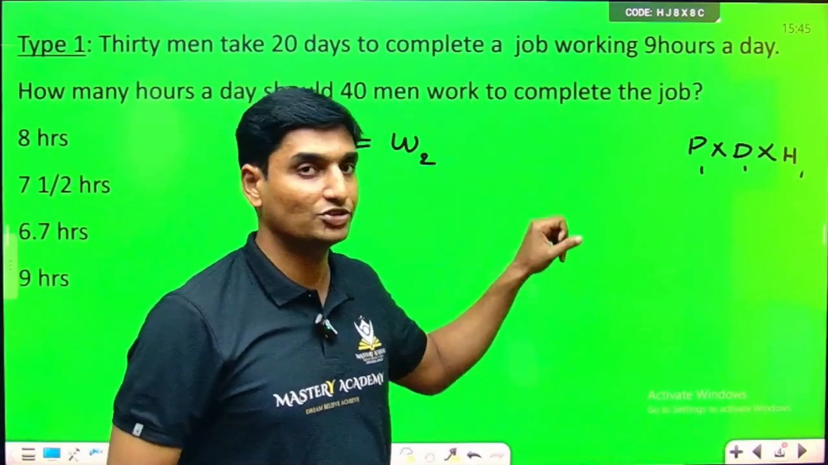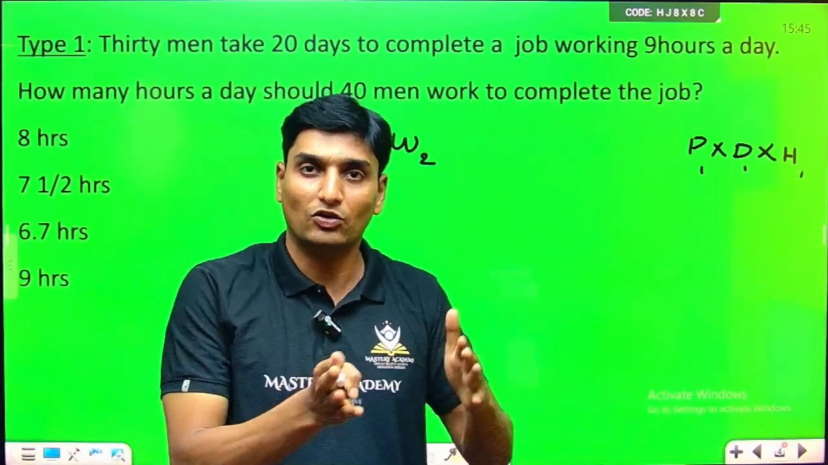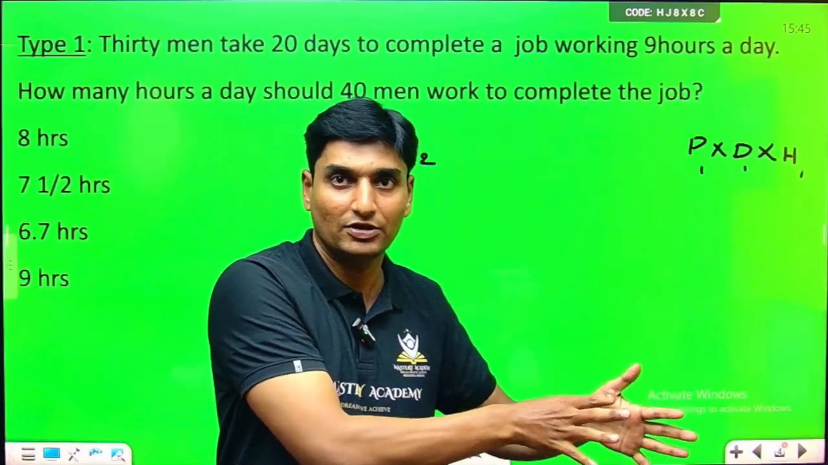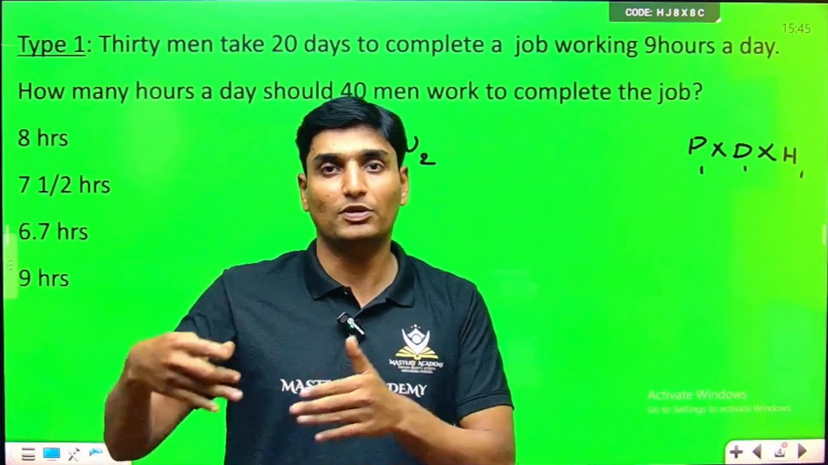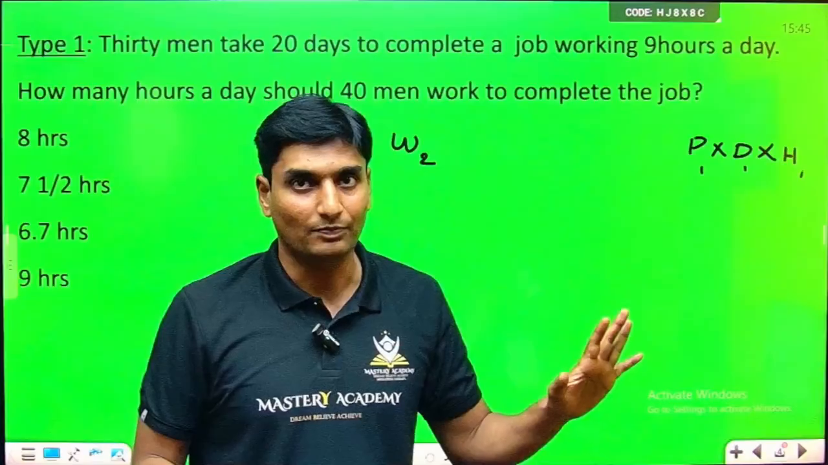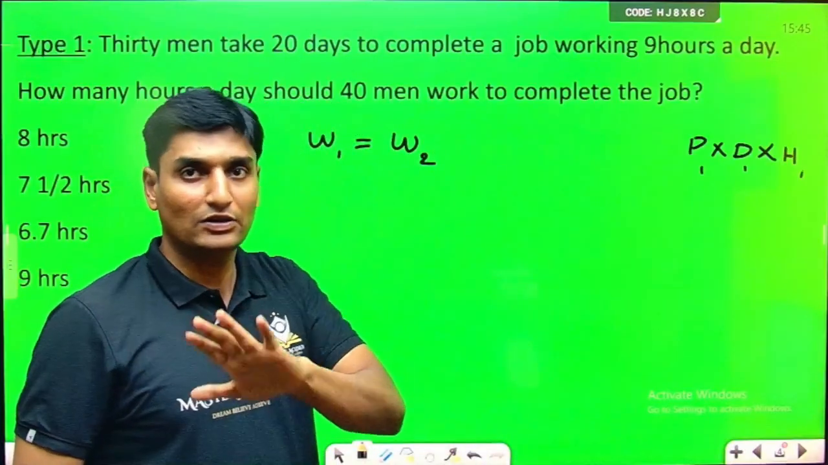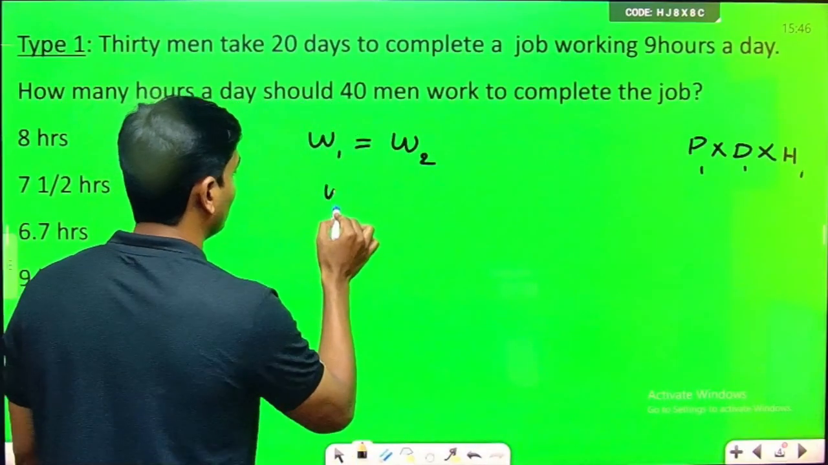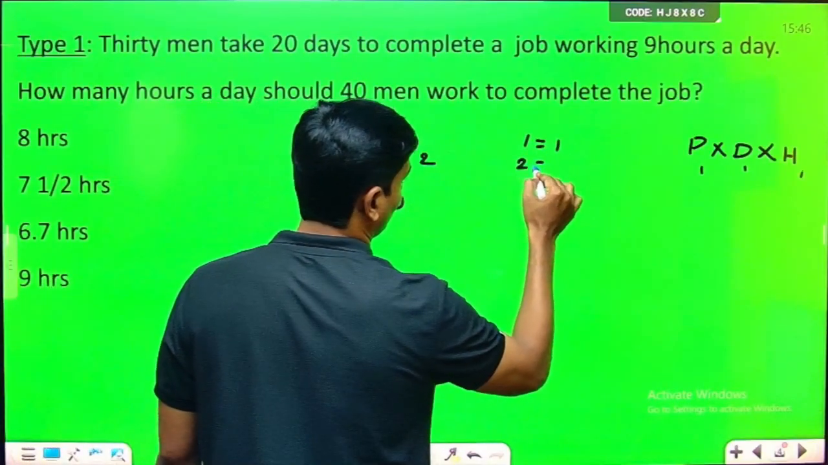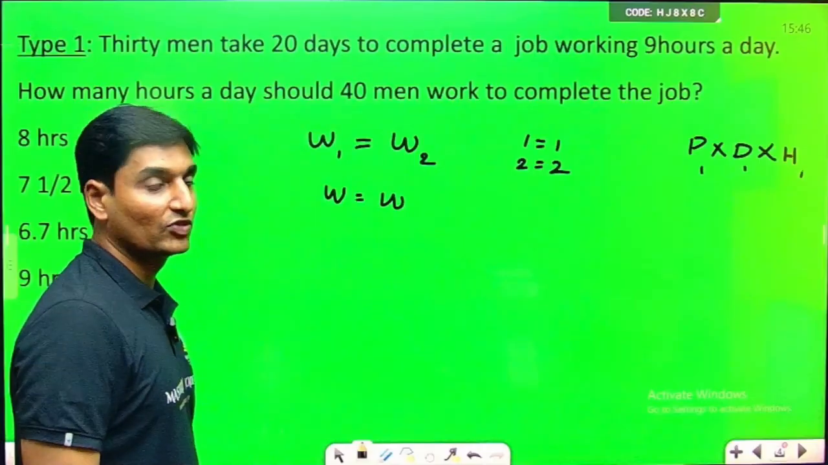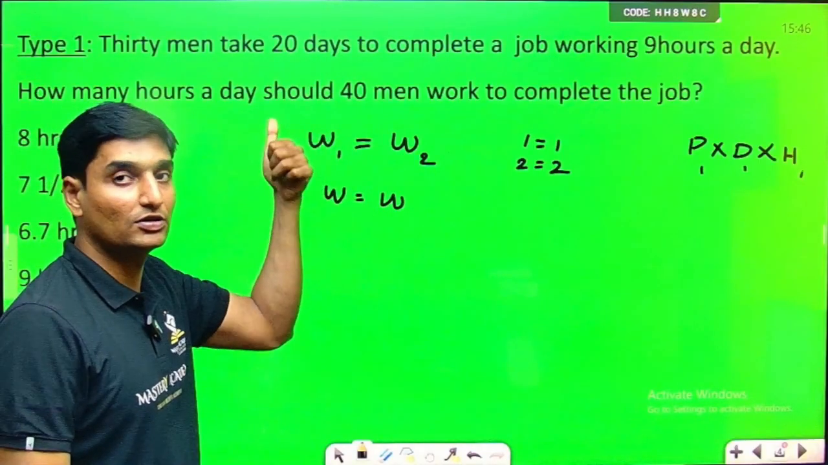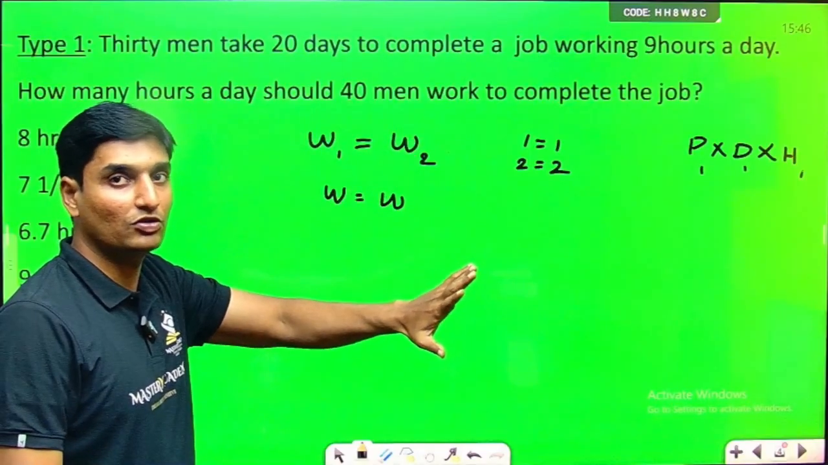So here in this question, there is only one work. The number of people are varying. Number of people, number of days and number of hours are different in the first case, and number of people, number of days and number of hours are different in the second case. The work is the same. So W1 and W2, they are nothing new. Same only. Work is equal to work. Just like writing 1 is equal to 1, 2 is equal to 2, work is equal to work. Now there are two different groups here. First group with number of people 30, second group with number of people 40.